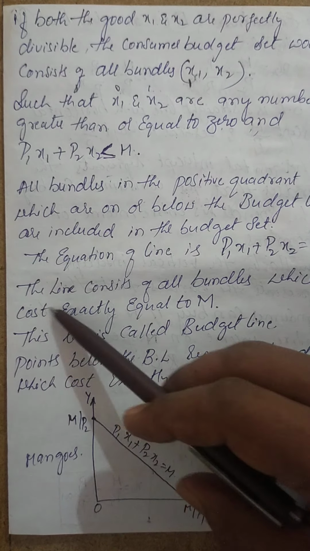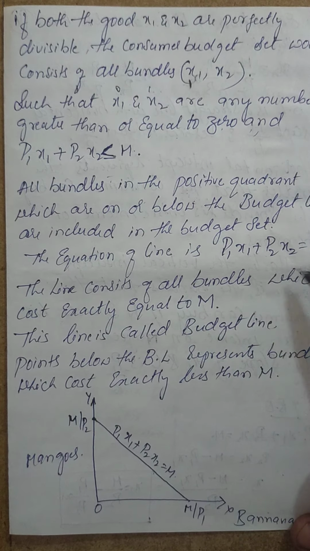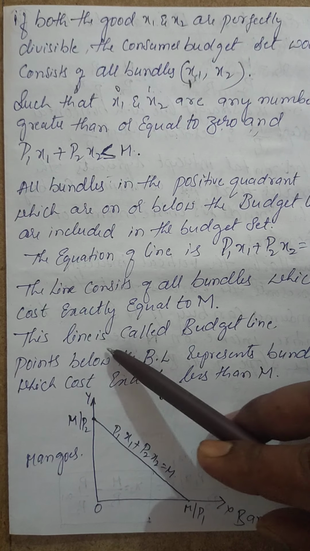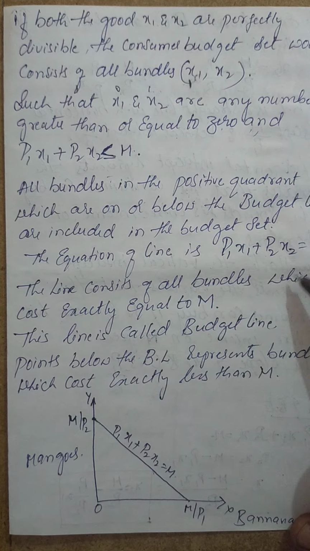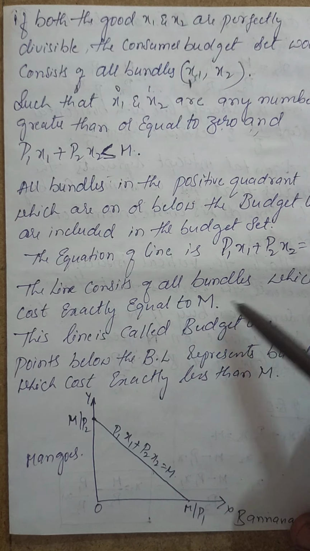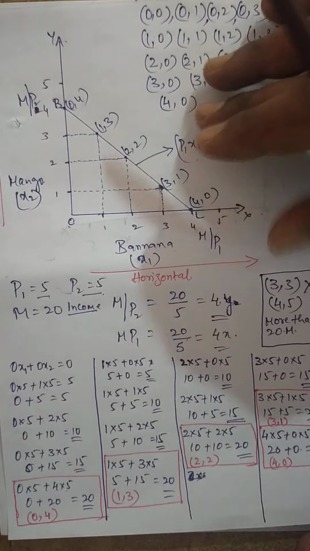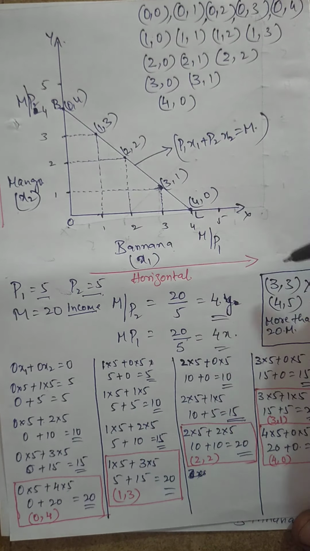So now the line consists of all bundles which cost exactly equal to m. Which line? This budget line, isn't it?